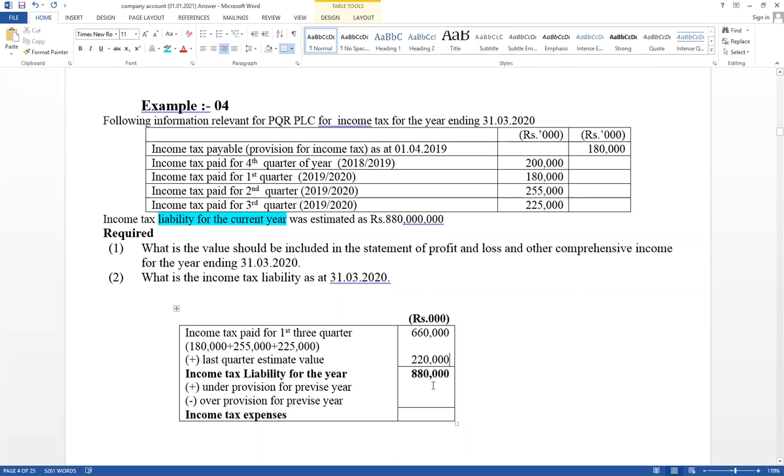Then adjust the previous year gap. This is the provision and this is the paid amount. This is the value already considered as expense in the previous year, but actually paid for that equals 200,000. මේක තමා ගිය පාර expense විදිහට consider කරලා තියෙන්නේ. But this is the value that should have been considered. මේ තමා ගන්න තිබුණ ගාන but already considered as expense 180,000. එහෙනම් ගිය පාර අඩුවෙන් අරන් තියෙන්නේ.